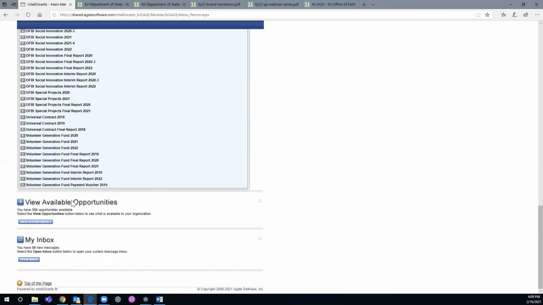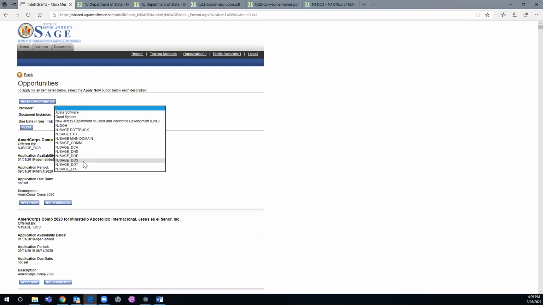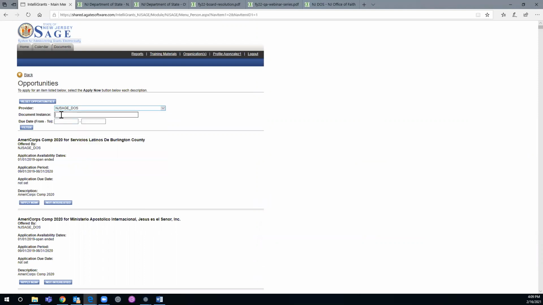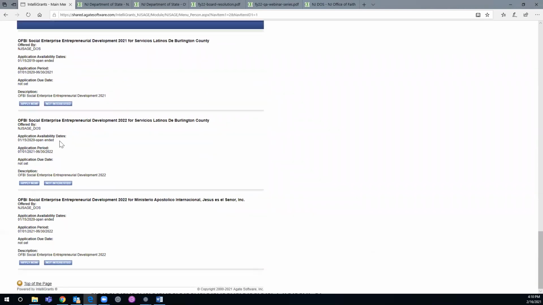The first thing we want you to do is scroll down on the View Available Opportunities and click View Opportunities. Then we want you to come to Providers and open the drop-down box and choose NJ Sage DOS. Then on the document instance, we want you to write social enterprise and click filter. All right. So then what should pop up is, if it doesn't, scroll down till you find social enterprise entrepreneurial development 2022.